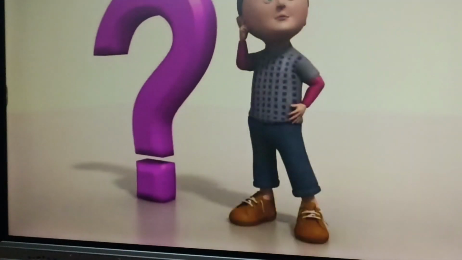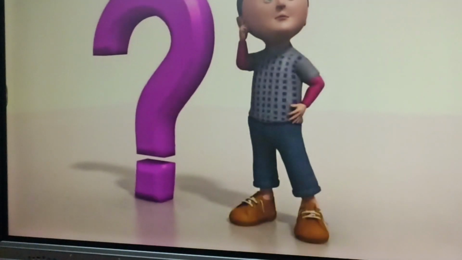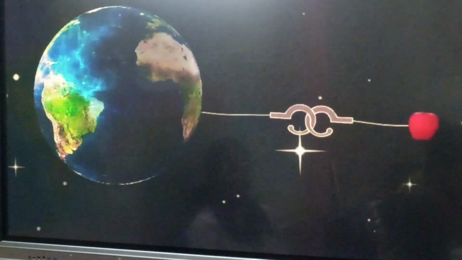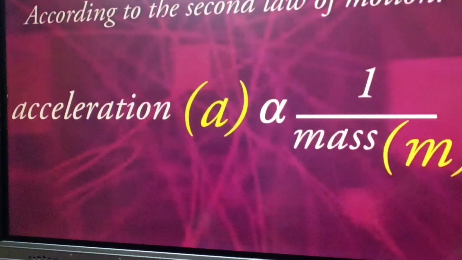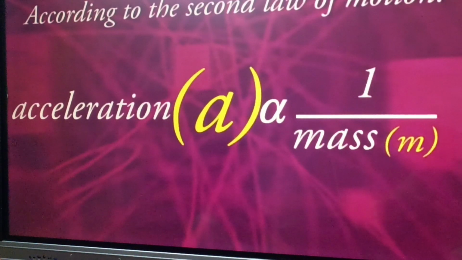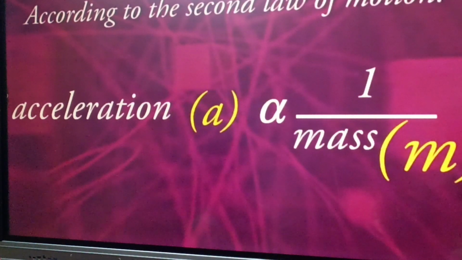Now question arises, why apple falls towards the earth? And why not earth moves towards the apple? To find the answer, let us understand this fact. We know that according to the second law of motion, for a given force, acceleration is inversely proportional to the mass. This means that if the mass is less, acceleration is more. And if the mass is more, acceleration is less.